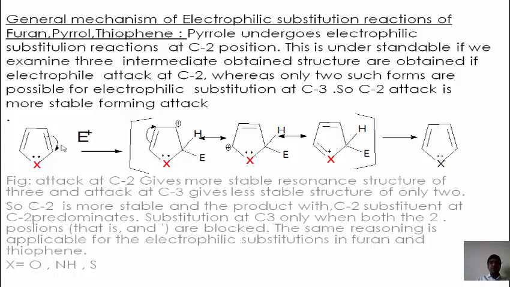This negative charge and the electrophile carries the positive charge. There is a formation of the new bond between the electrophile and the ring carbon atom. Here the remaining one is a positive charge. This positive charge combines with this negative charge, and there is formation of the new bond. Here is leaving the positive charge. This positive charge combines with this negative charge of the lone pair. Here is formation of the double bond, and this heteroatom carries the positive charge.